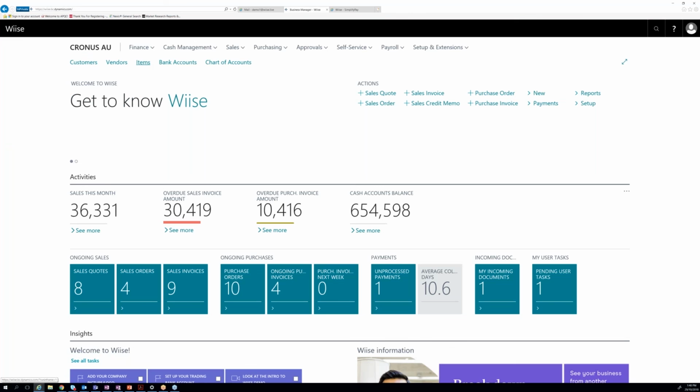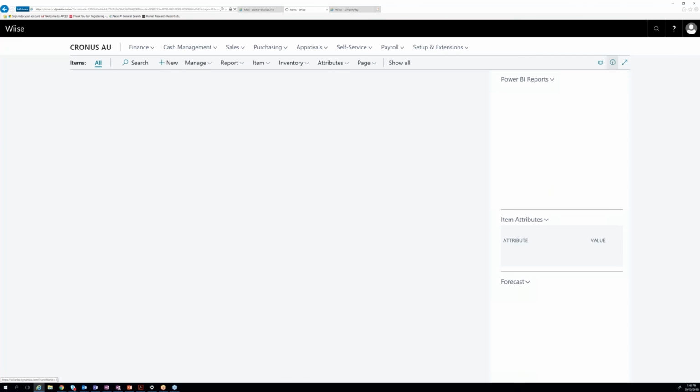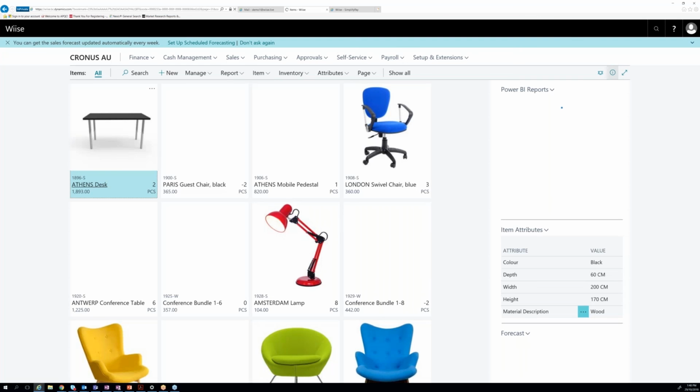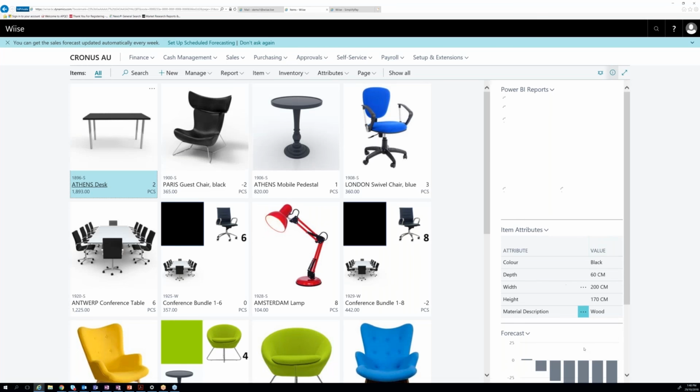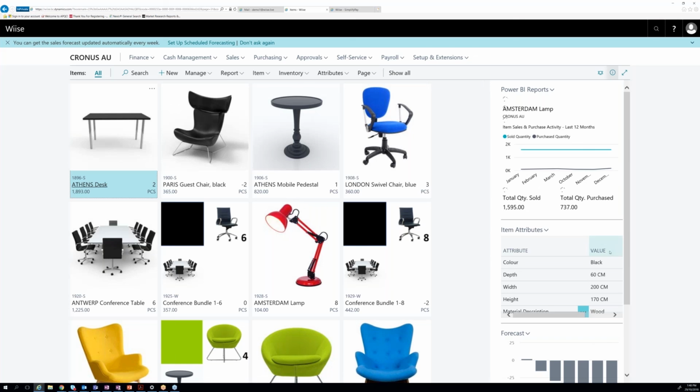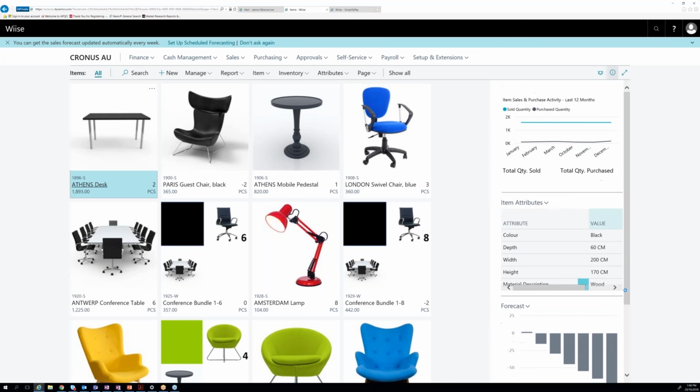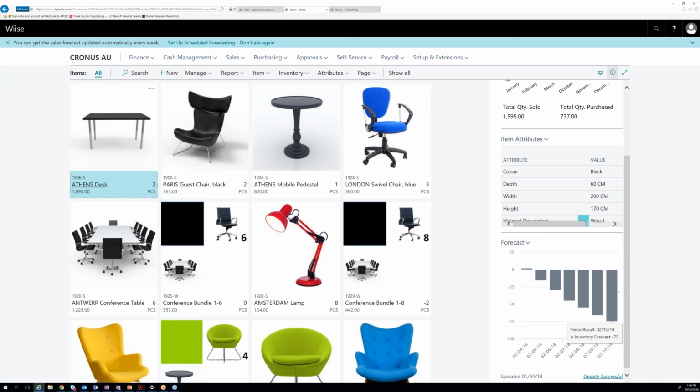So I go over to the item card right here. And as part of getting Wiise, you get access to Microsoft's Power BI for free straight away with their basic system. So as you can see on the right-hand side, we've got one of those reports generating as we're speaking. You've got your forecast and you've got your trends. Now, if we go down to our forecast, it looks like within a couple of months, actually within this month, we're really low on this stock. So what we do is click on this button and create a purchase order.